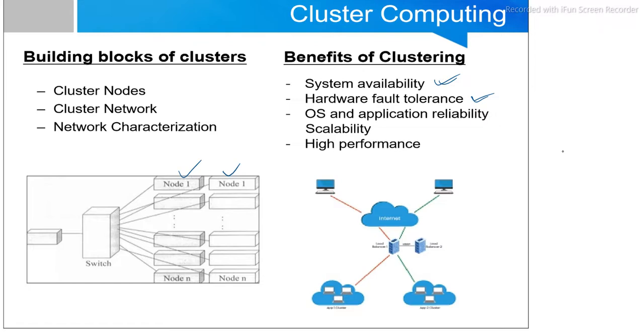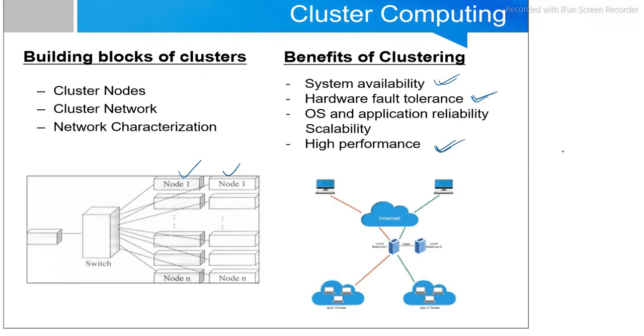So it provides us a fault tolerant environment. Then operating system and application reliability is also one of the benefits. Scalability and high performance: as it provides a high speed network, it also provides us a high performance clustering environment.